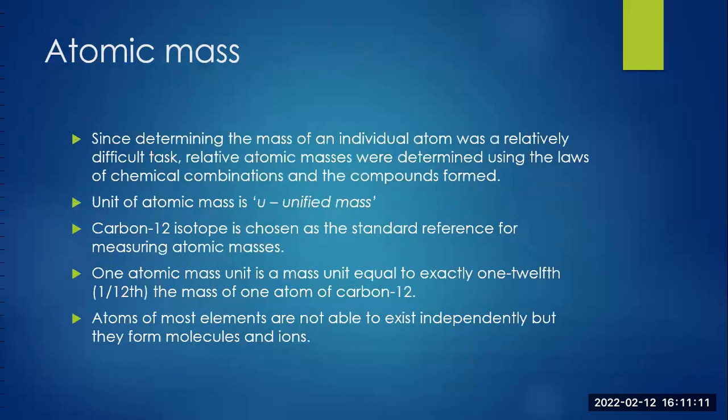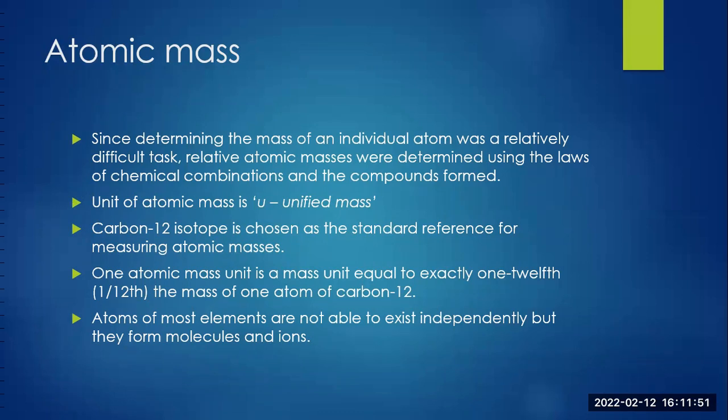Atomic mass. Since determining the mass of an individual atom was a relatively difficult task, relative atomic masses were determined using the laws of chemical combinations and the compounds formed. Unit of atomic mass is u, that is unified mass. Carbon-12 isotope is chosen as the standard reference for measuring atomic masses. One atomic mass unit is a mass unit equal to exactly 1/12 the mass of one atom of carbon-12.